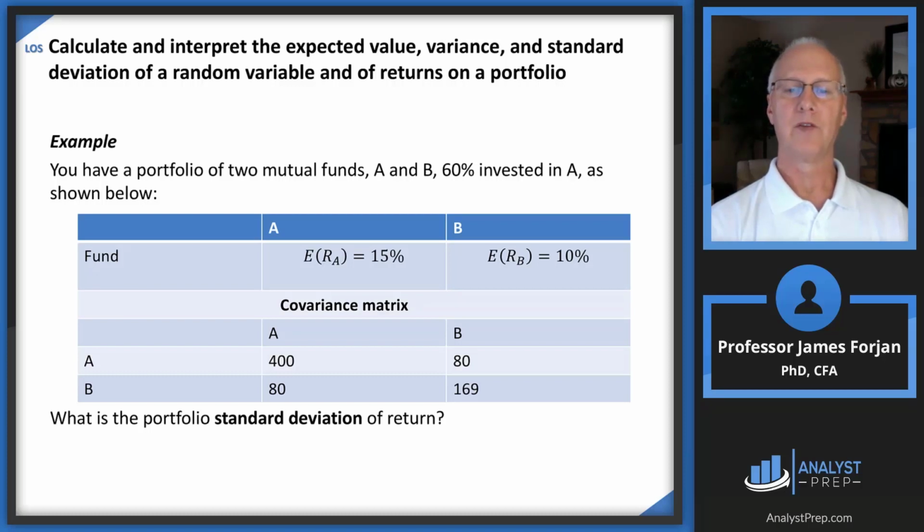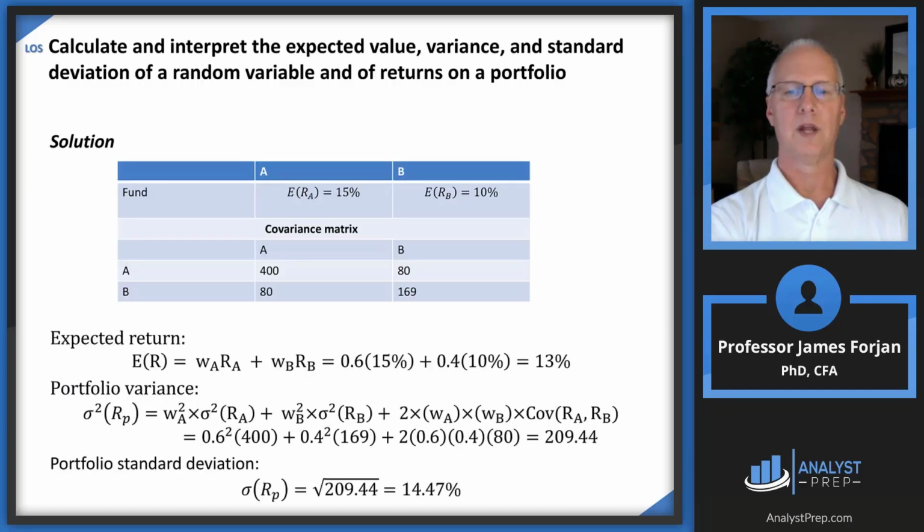There's the covariance matrix. Notice that the covariance between A and A is 400. That translates into a 20% standard deviation. And then the 169 is a 13% standard deviation for B. So tell us what the standard deviation of the portfolio is.